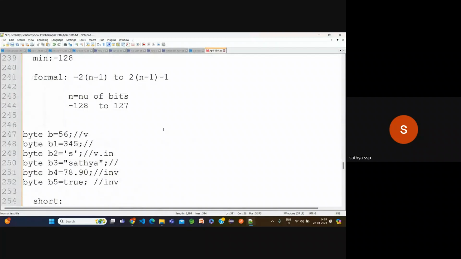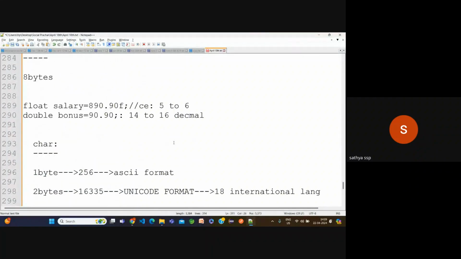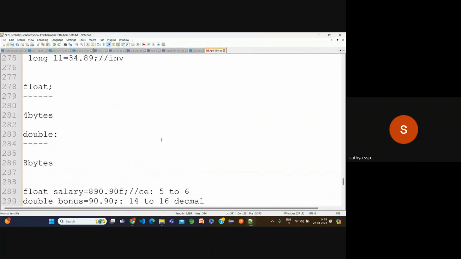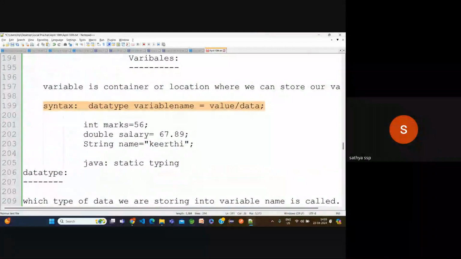Clear? Okay, I hope you're clear, right? I will go with variables. In the syntax we completed the data type, right? What is the data type? How many types of data types we have? All these things. Now we'll go with the variable name.